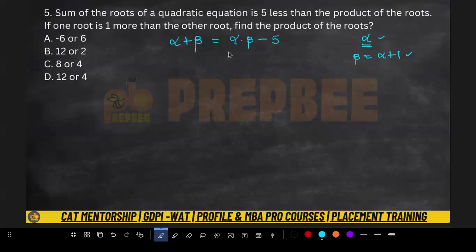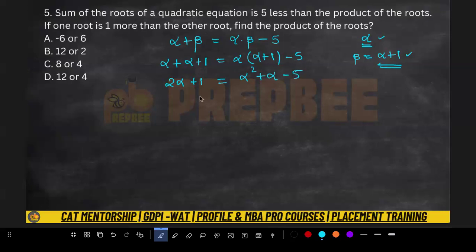Now let's solve. In the place of beta, I would like to put alpha plus 1. I'm replacing beta by alpha plus 1. So from here, alpha plus alpha plus 1 is alpha into alpha plus 1 minus 5. If I solve it further, we'll get 2 alpha plus 1 is equal to alpha square plus alpha minus 5.